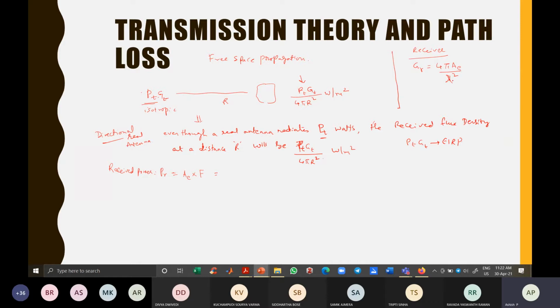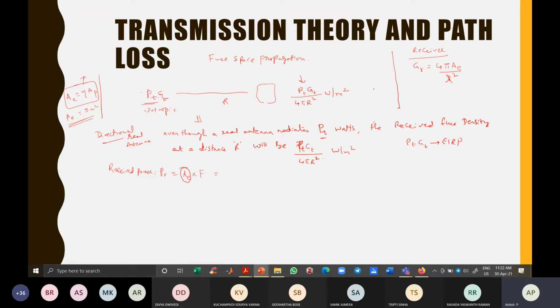The effective aperture comes from the physical aperture. Suppose you have a 10 meter square opening for the antenna and only 50% of it is illuminated, then you will have only 5 meters square as the effective aperture. So it is based on how much opening the antenna has and how much of it is illuminated by the electromagnetic wave. That gives the effective aperture.